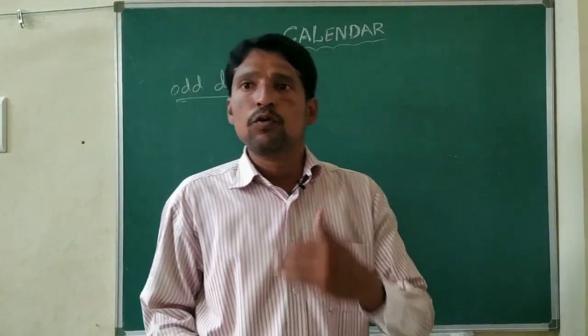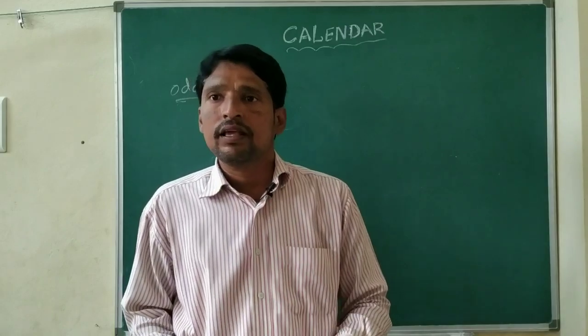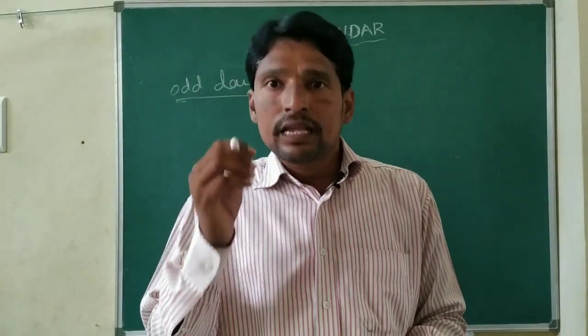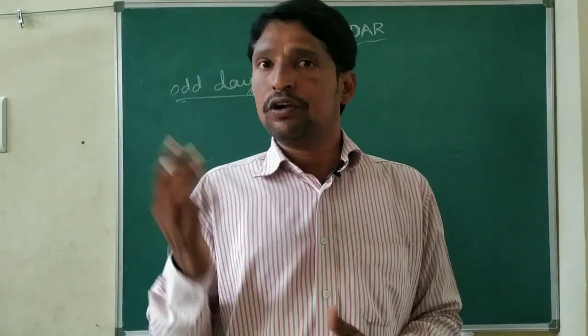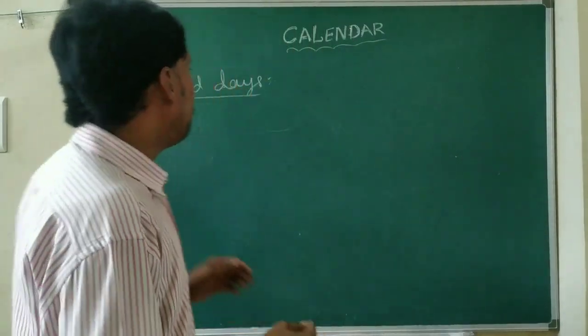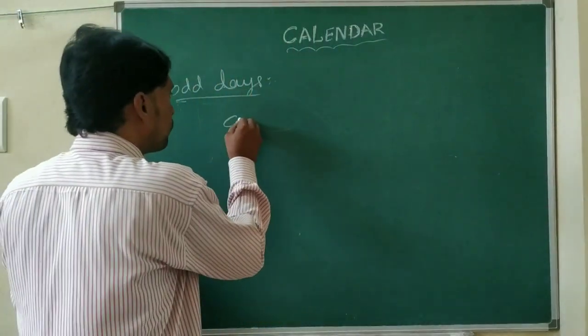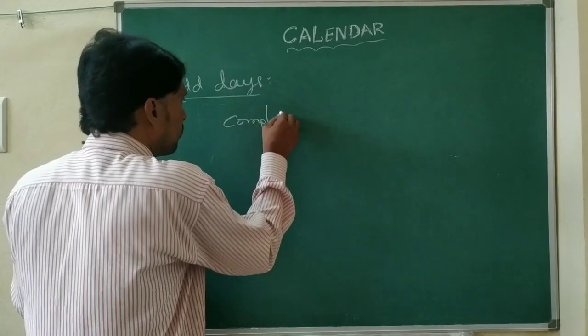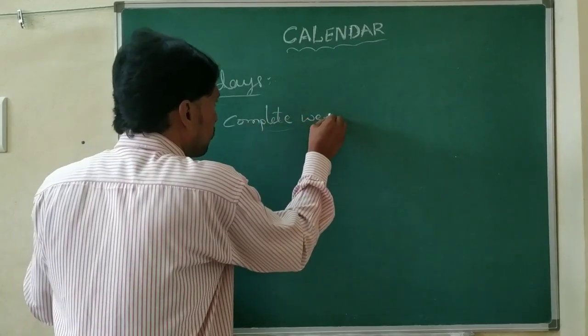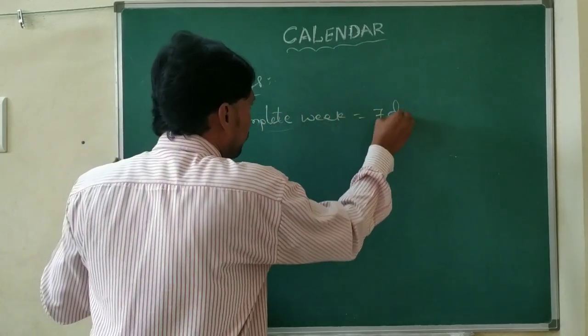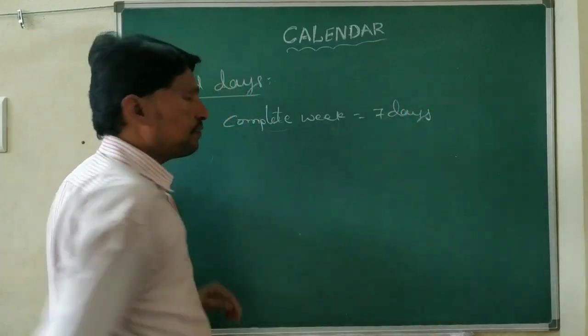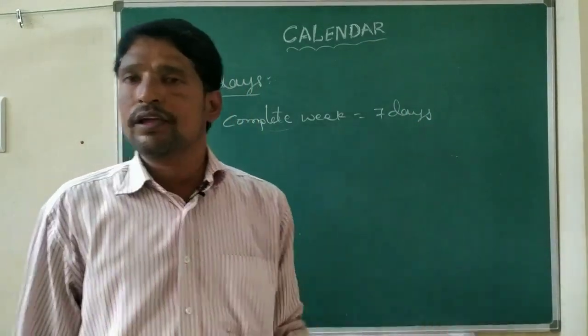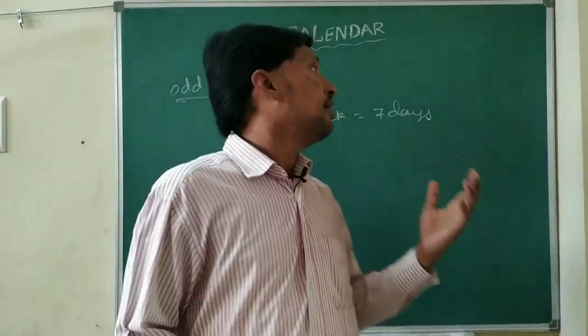The number of days more than the complete number of weeks in a particular given period is called odd days. A complete week means 7 days.